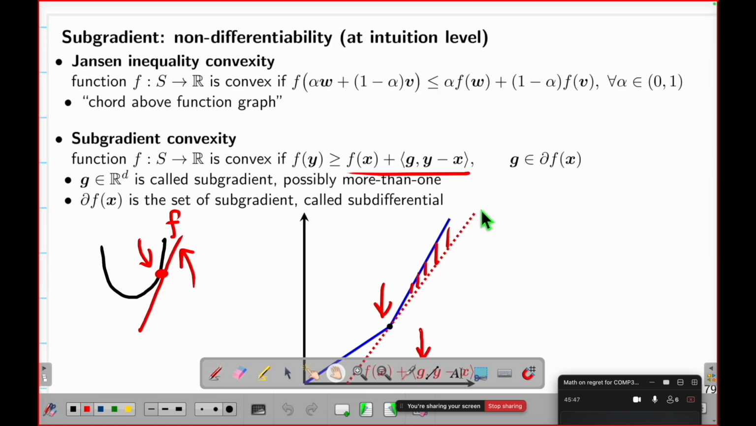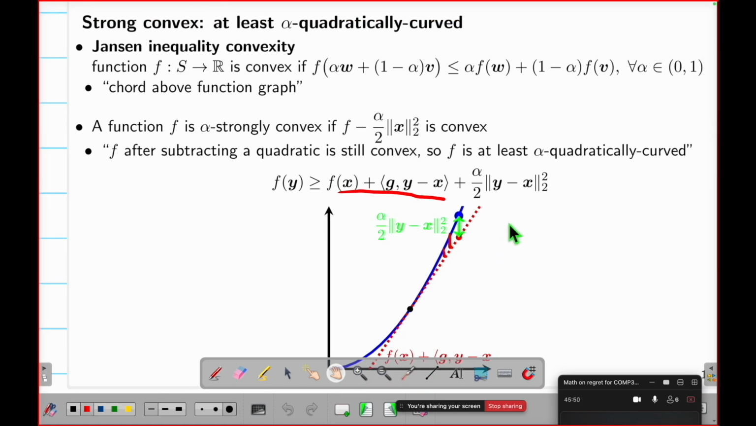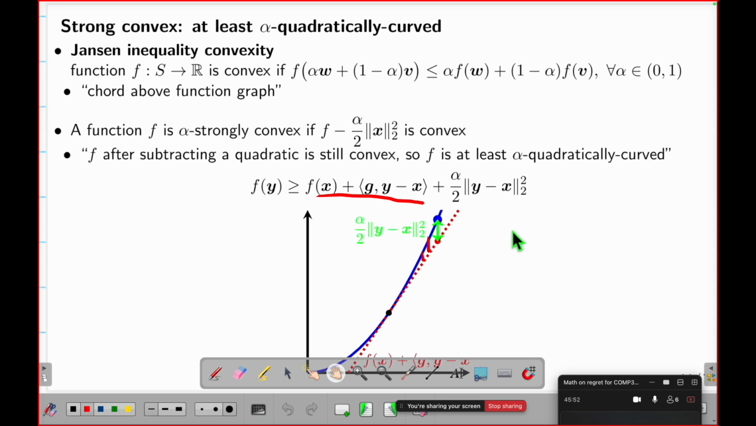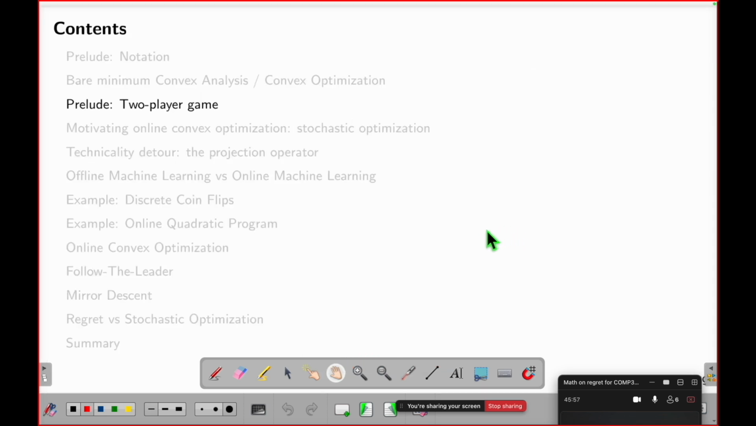Okay, these are just basic math. You don't need to prove everything. You just need to know the idea for the application people. Okay, now we are done with convex optimization.